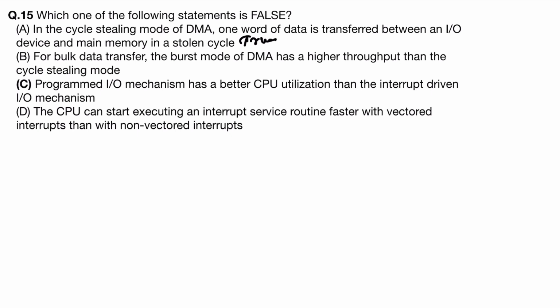B option: for bulk data transfer, the burst mode of DMA has a higher throughput than the cycle stealing mode. If you have to transfer large data, then you will use what? Burst mode of DMA. That means simultaneously you can send multiple data. And in cycle stealing mode, you will send one data at a time. So this is also true.